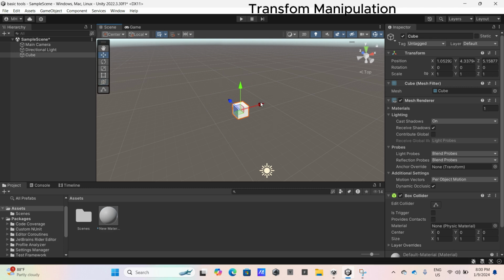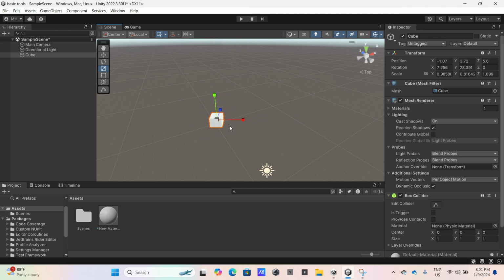Like the move tool, you can move left or right, up and down, or front and back. Sorry, I forgot the English. Second, you can rotate right, rotate left, rotate up, and rotate down, or do anything you want. And scale, you can scale up or down, right or left, or all at once, if you want it to be big or small.